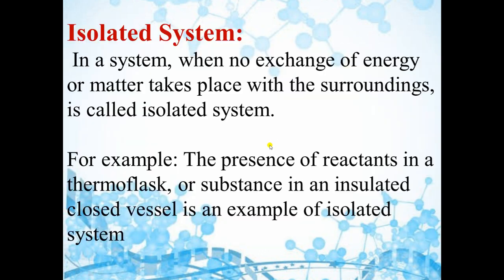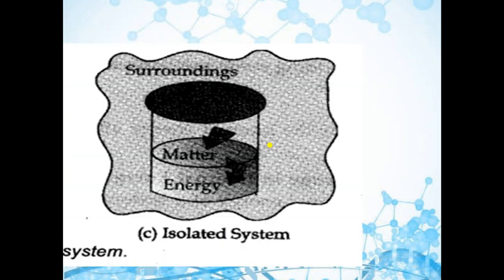Next type of system is isolated system. If a system can neither exchange matter nor energy with the surroundings, it is called isolated system. For example, if water is placed in a vessel which is closed as well as insulated, then no exchange of matter or energy can take place between the system and surrounding. So we will say that the system is isolated.